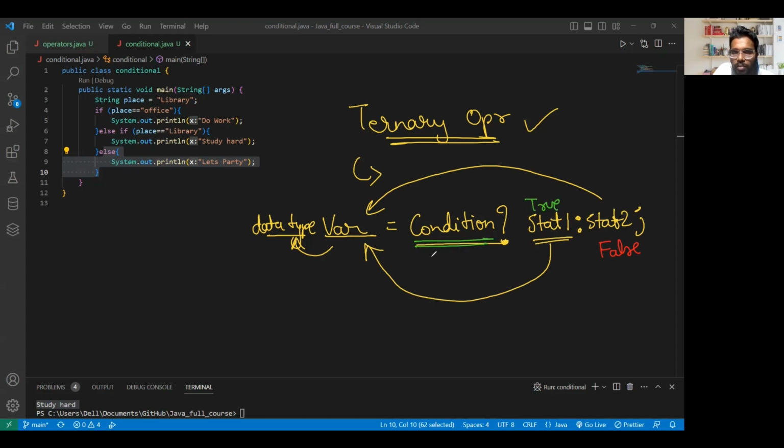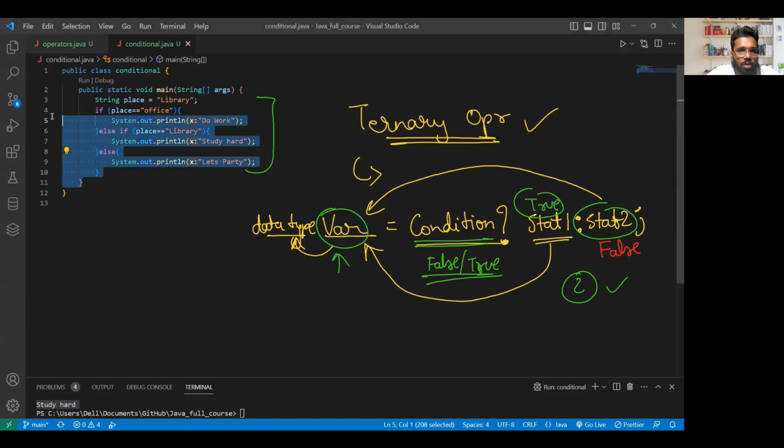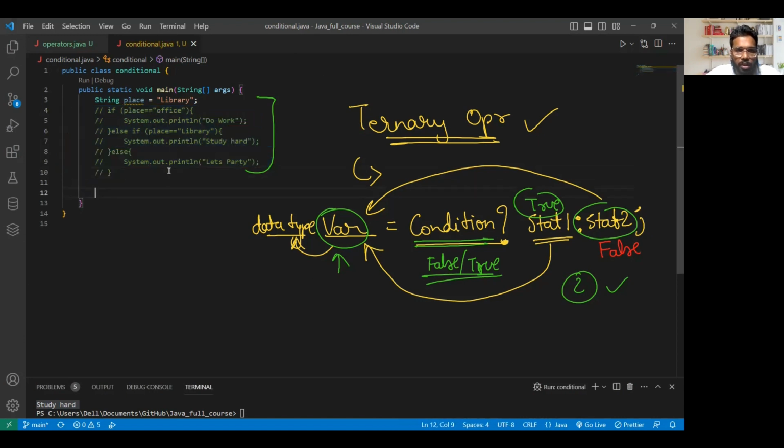Based on your condition, if it is true, it will store statement 1 in the variable, or if it is false, it will store statement 2 in the variable. Clear? So we'll try to do the same thing with the help of the ternary operator. And one thing about the ternary operator is that we can just check two possible things. We can't check more than that. It will get complex if we start doing that. So let me just comment this part, and next I'm going to write the ternary operator.